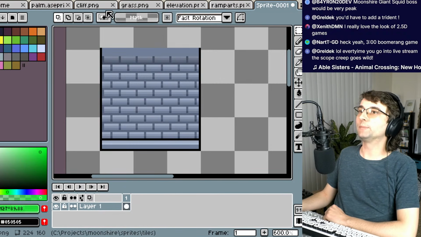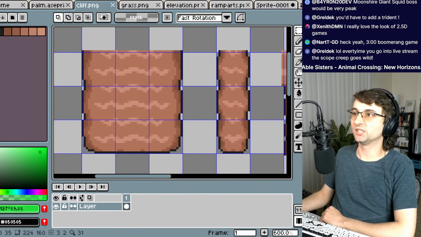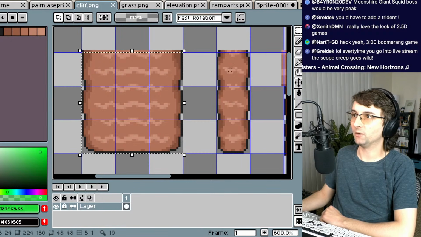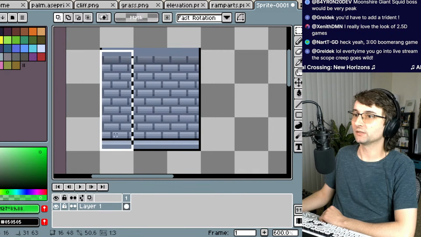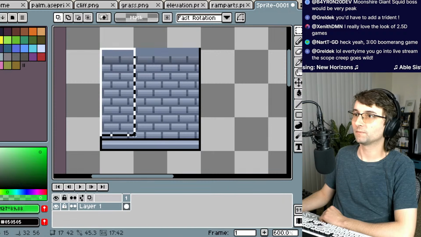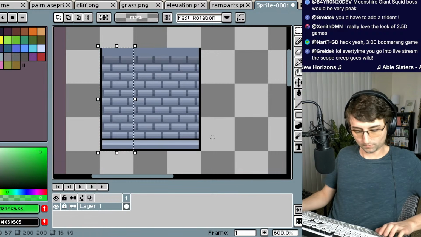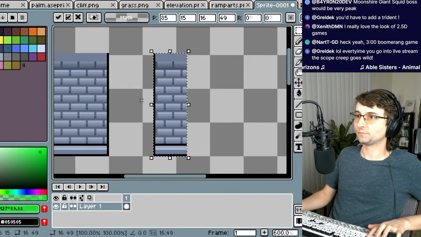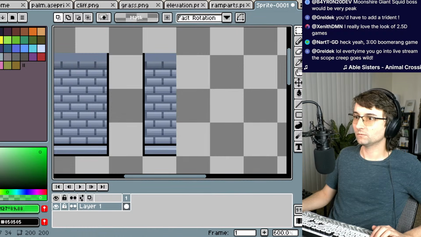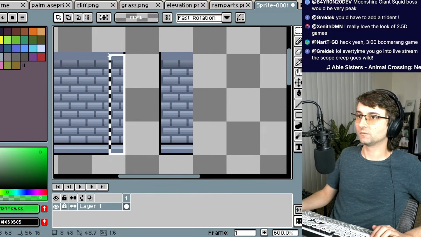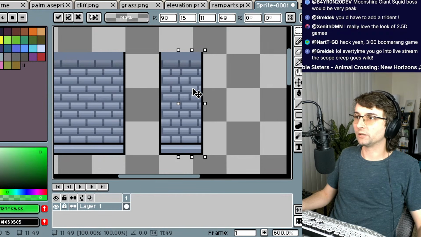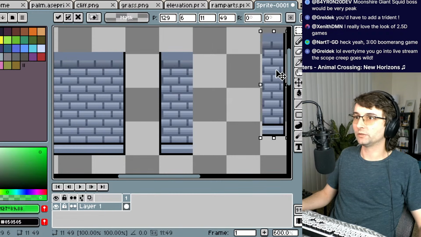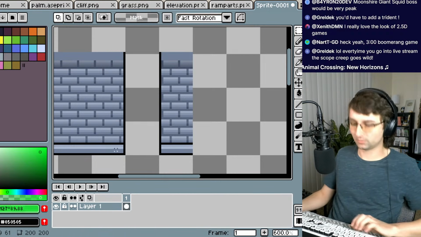And all I'm doing is I have the cliff tiles, just these that I need to worry about. And I'm gonna do the same thing with this. Okay, I actually have to do this a little bit more custom.